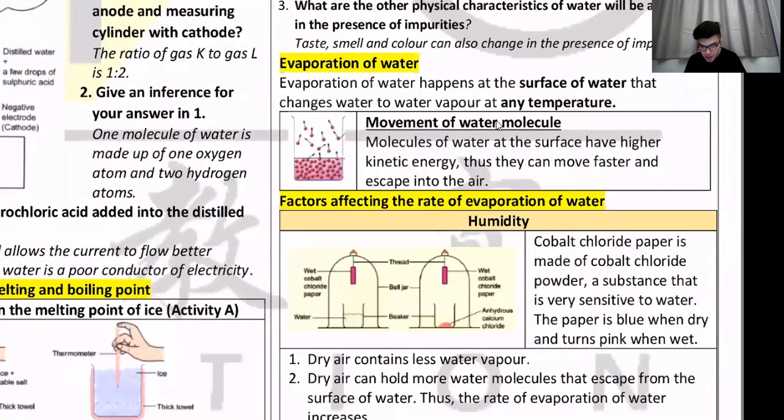So what causes evaporation of water? It is the movement of water molecules. When molecules gain kinetic energy, they will escape from water. So your water will change to gas. This is evaporation.